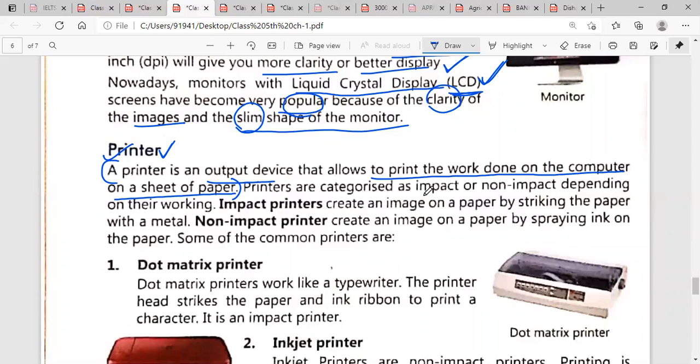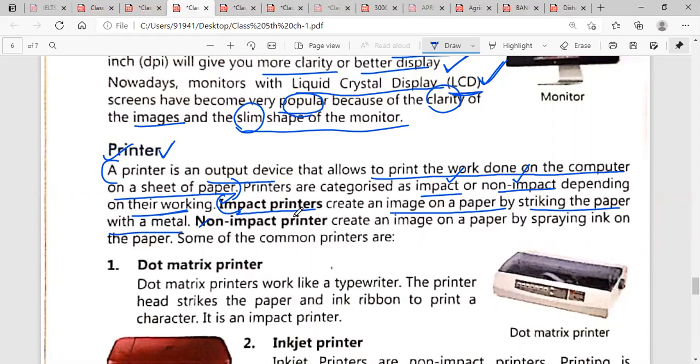Printers are categorized as impact and non-impact. There are two types of printer. First is impact and second is non-impact, depending on their working. Now, what is impact and what is non-impact? Underline this line. Impact printers create an image on paper by striking the paper with a metal.